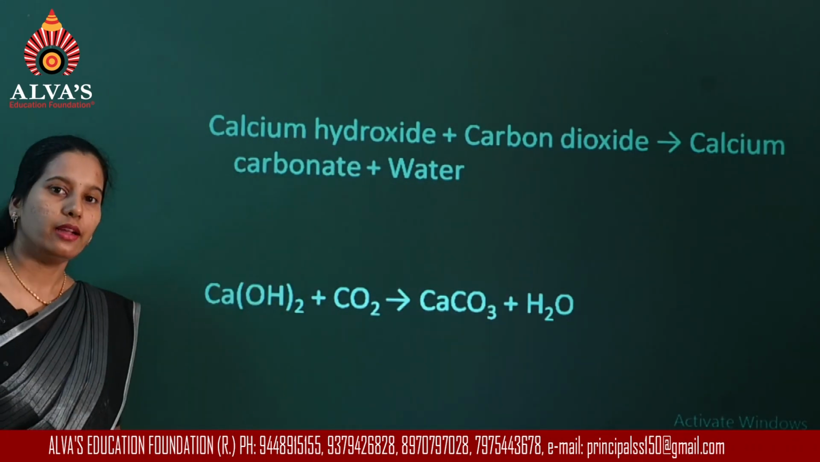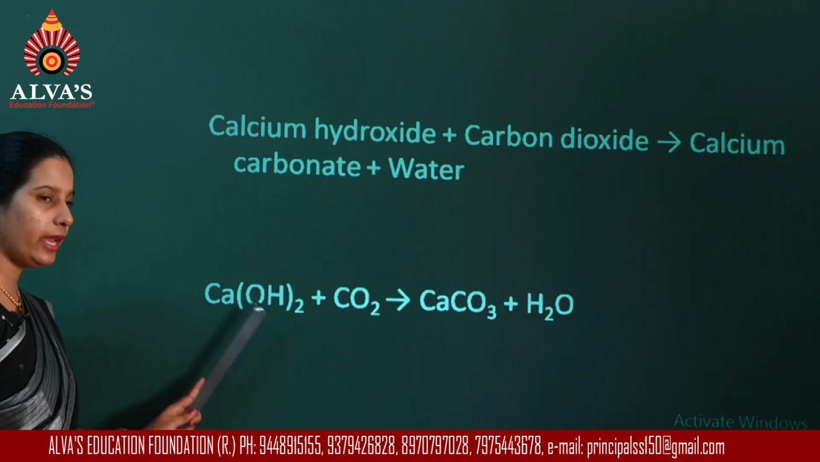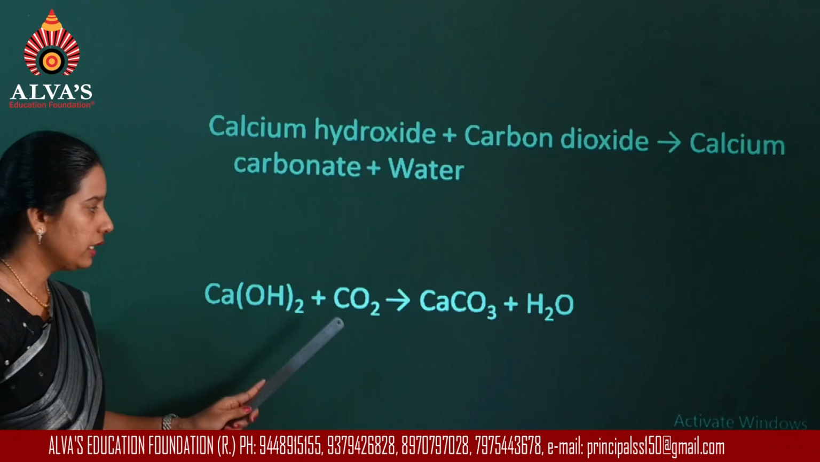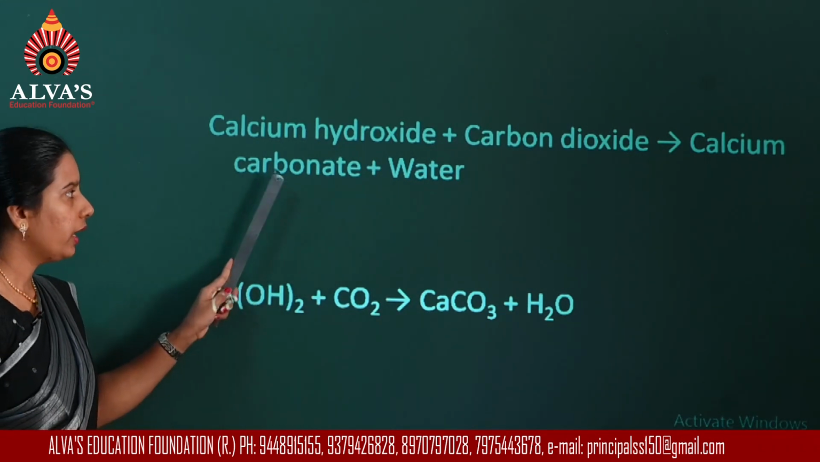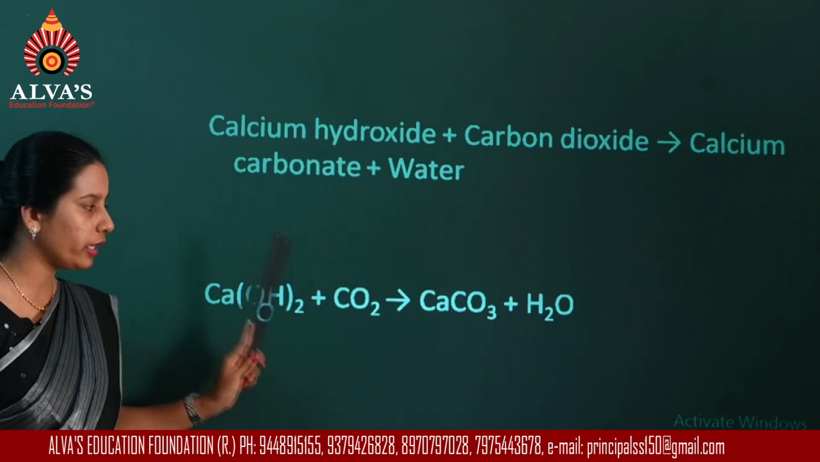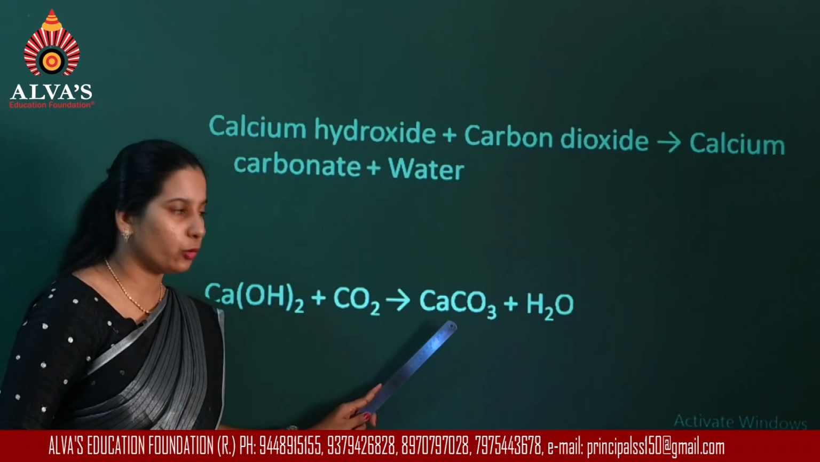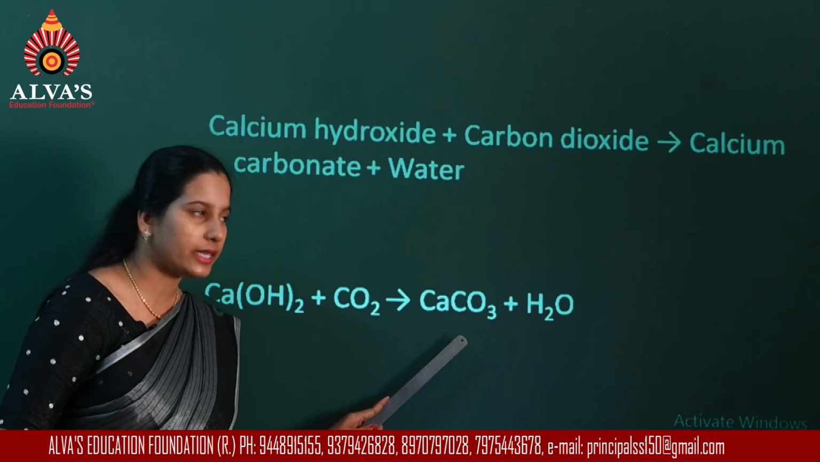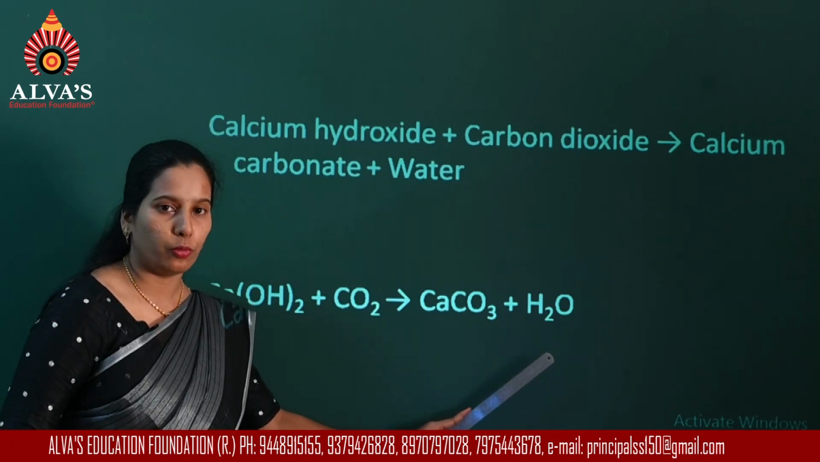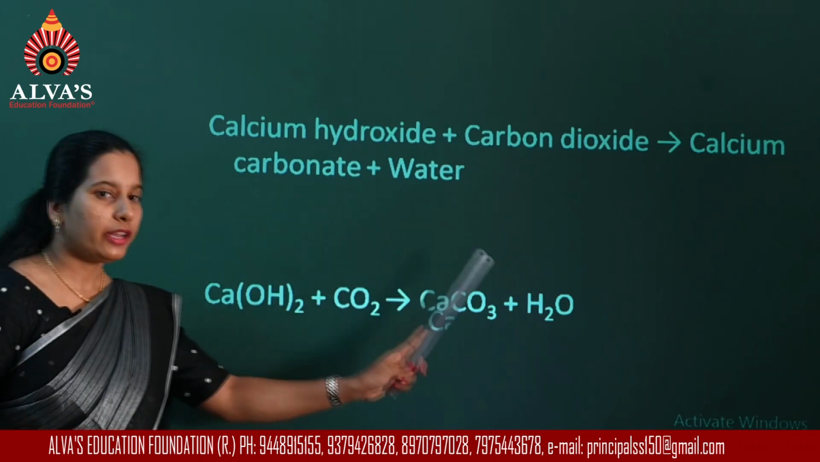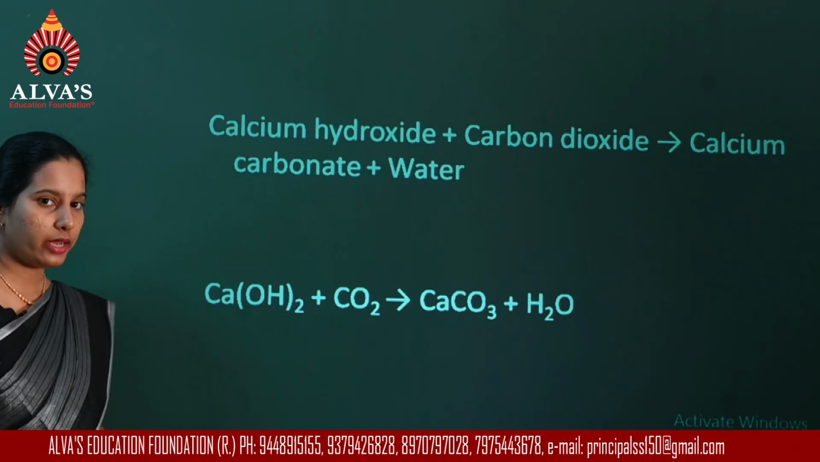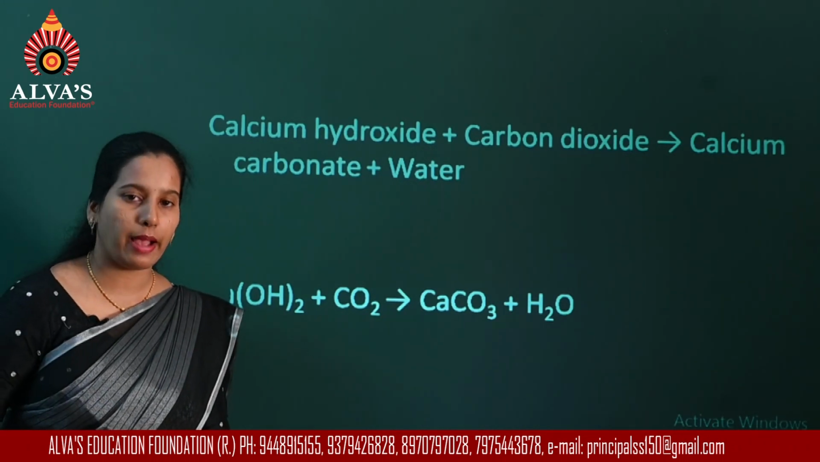Calcium hydroxide formula will be Ca(OH)2. Carbon dioxide is CO2 and the product calcium carbonate is CaCO3. This we have already studied. And water, the formula is H2O. So, after writing the reactants and products, you have to check whether the equation is balanced.